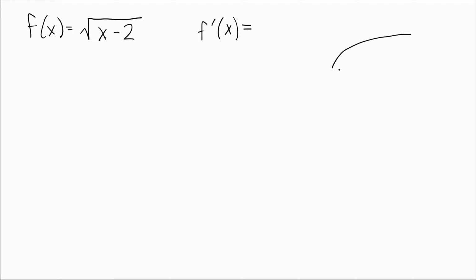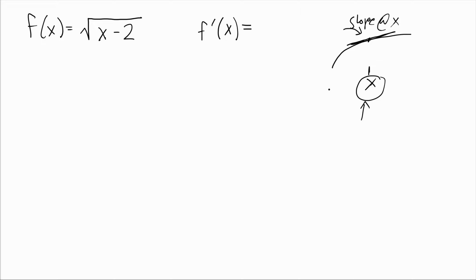If I give you an x value, I want to know what is the slope of the tangent line right there. The slope at x is going to depend on x. It's going to be a formula or an expression in terms of x.